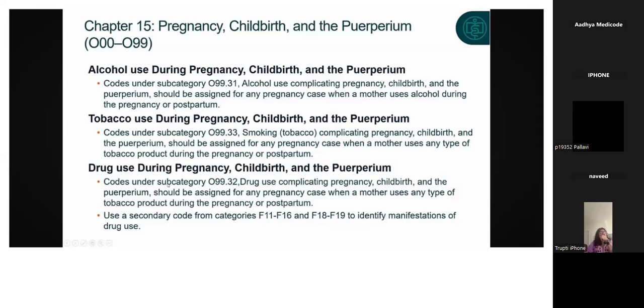Please note down F11 to F16 and F18 to F19. You need to specify with the secondary code. Please note down the categories so it will be useful for you. Even if you note down the categories, try to look them up in the book on your own so that it will be useful for you.